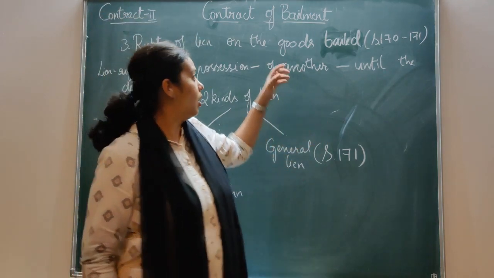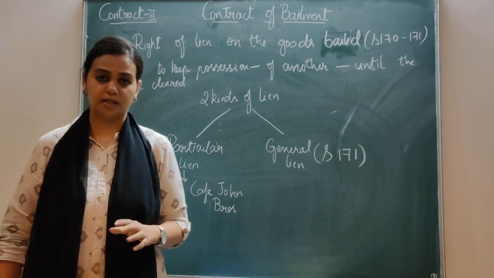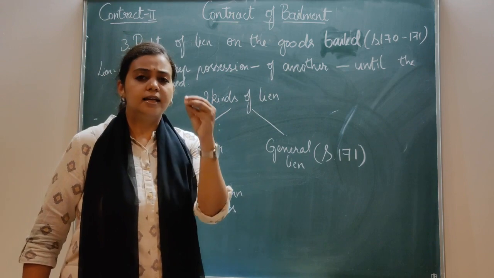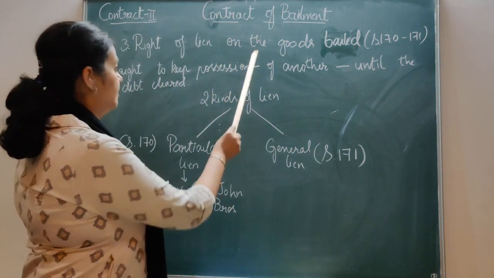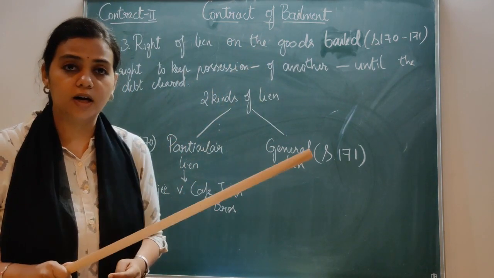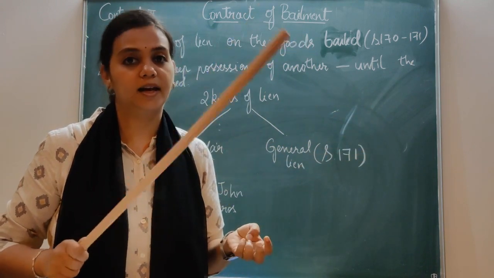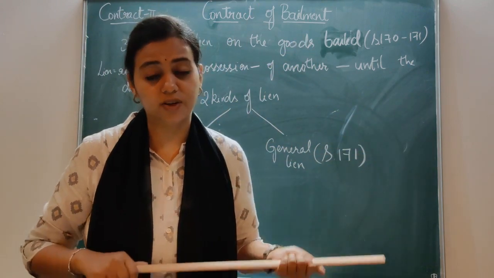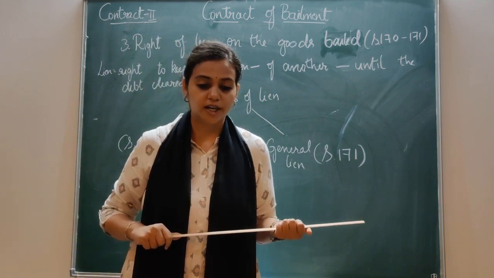Next, coming to the contract of bailment. Why under the contract of bailment has the lien come? It means lien is the right of the bailee. It is the right of the bailee to recover some amount which the bailer has to give for his service or labor. Got it?